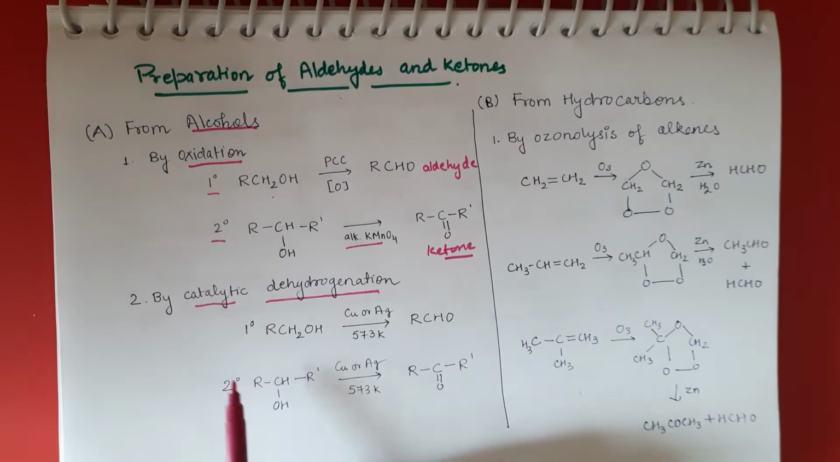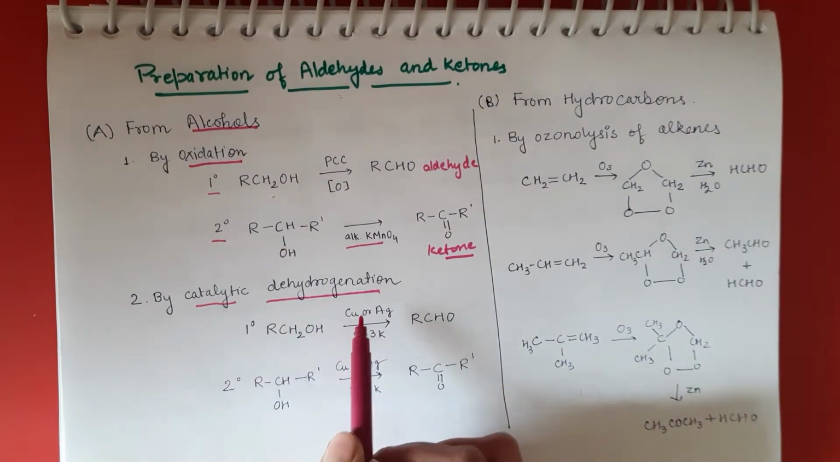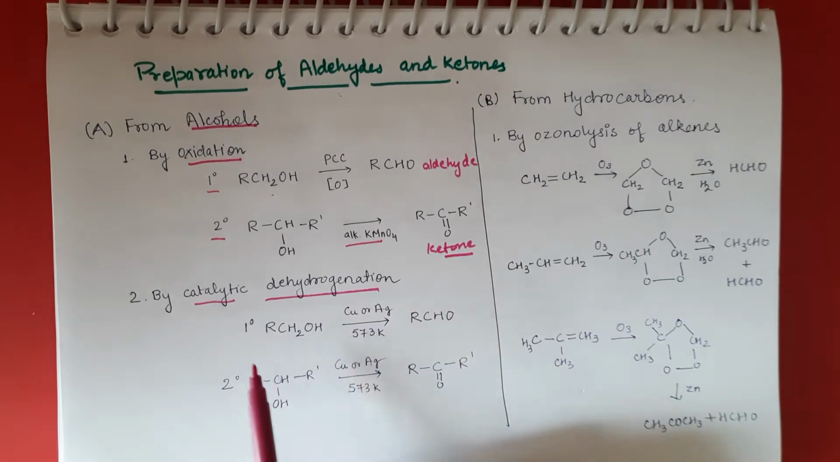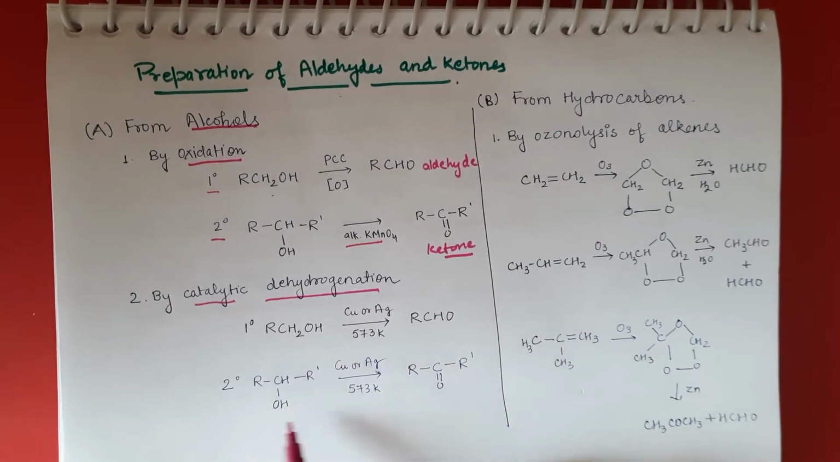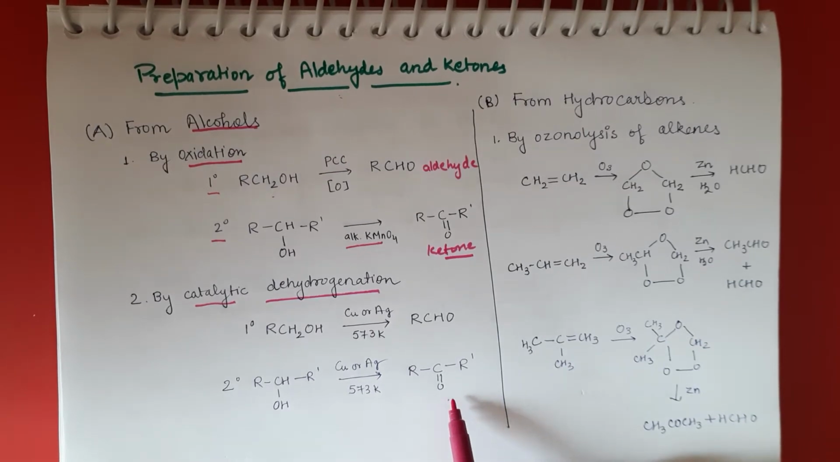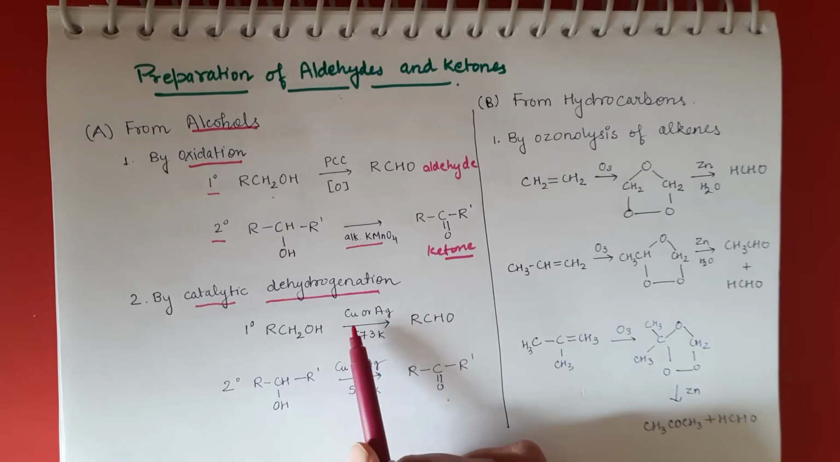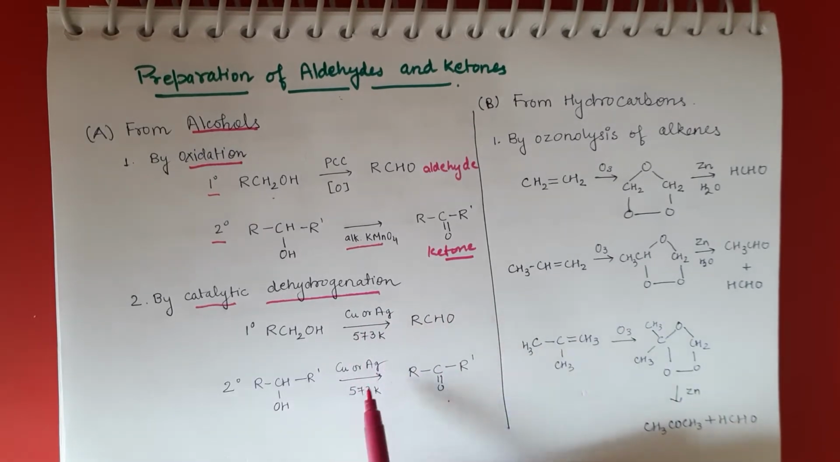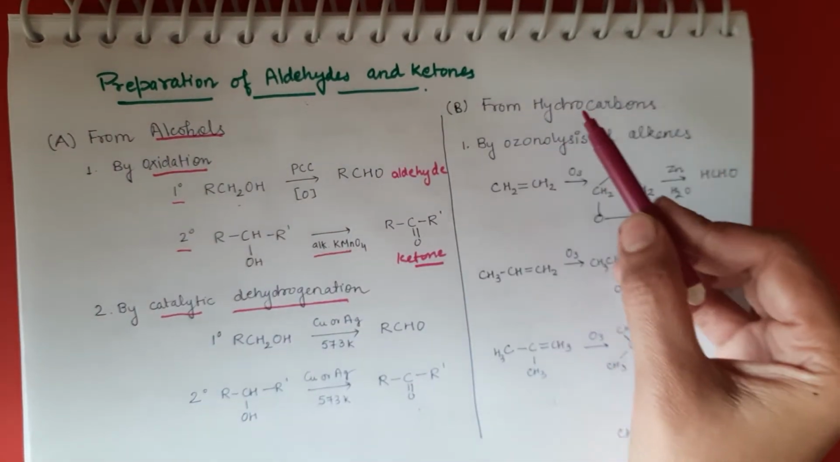If we want to convert alcohol into aldehyde or ketone, we can also do catalytic dehydrogenation. In this again, primary alcohol gives aldehyde and secondary alcohol gives ketones. In catalytic dehydrogenation, the reagent we can use is copper or silver. Fine. Also, we can make aldehydes and ketones by using